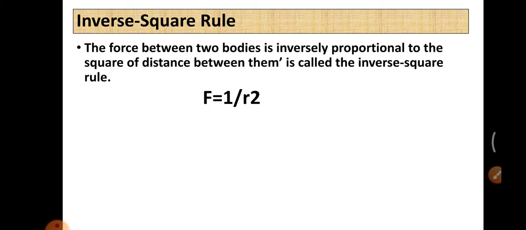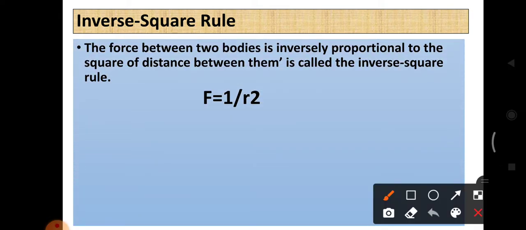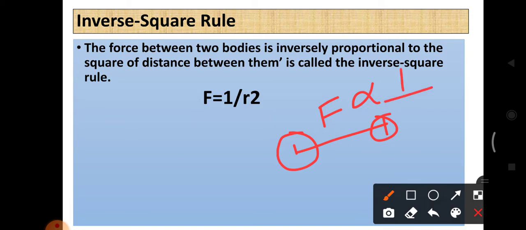And the inverse square rule. What is meant by the inverse square rule? The force between two bodies being inversely proportional to the square of the distance between them is called the inverse square rule. Yes, we know that if you take two objects, the gravitational force between them is inversely proportional to the square of the distance. So this rule is called the inverse square rule.